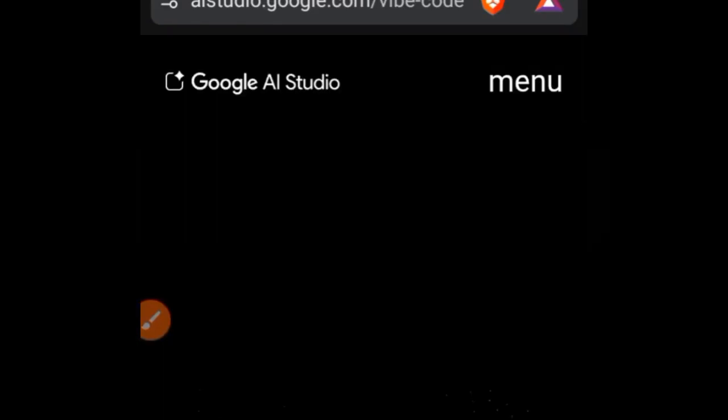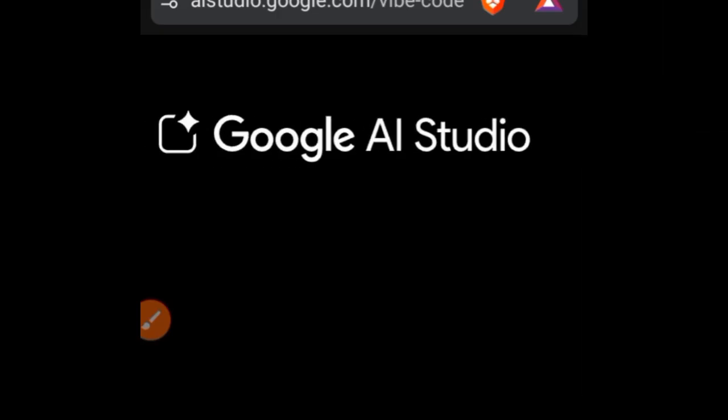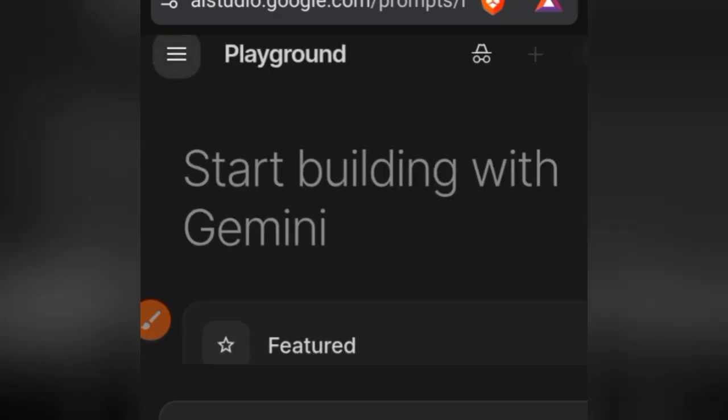Once you get here, to avoid confusion, tap this Google AI Studio, what you see at this top here, so that it will take us to the home page. From the home page, we will then know what to do.